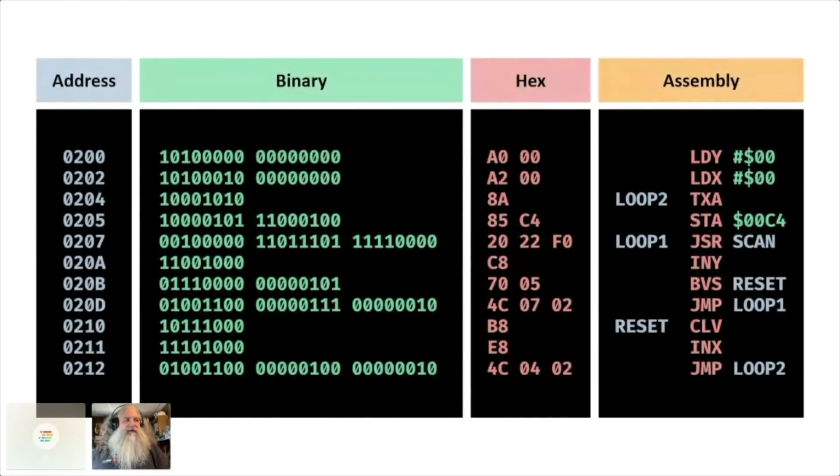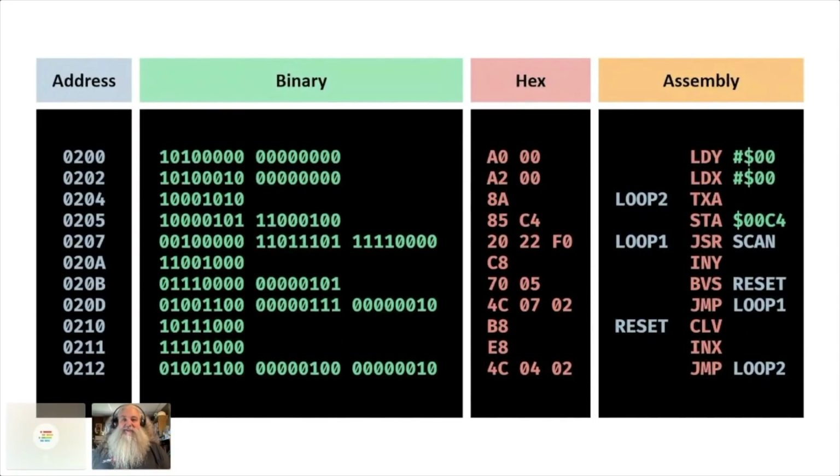What does that mean? But in assembly, you can write a little text document and use mnemonics, things that make it easy for humans to understand. So you can see LDY for load Y, and then 00 for the value 0. So load 0 into the Y register. And then the assembler would go through this code and turn it into bytes: this symbol means this hex code, and this symbol means this hex code. So there's a one-to-one correlation from the assembly to the machine code. And that was a great innovation.